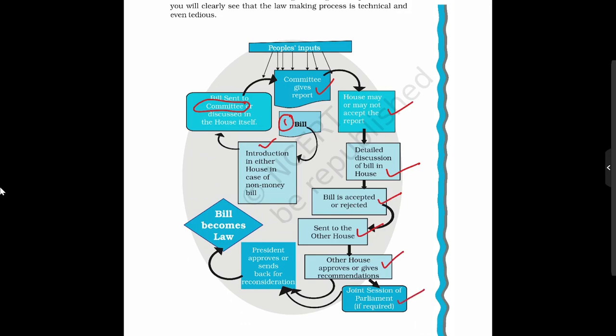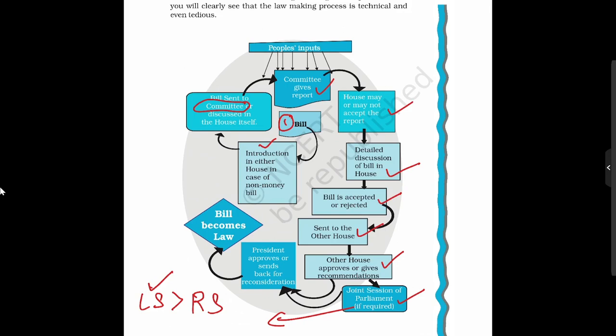Now if there is a joint session, Lok Sabha will have more MPs than Rajya Sabha. So this joint session is more favorable to Lok Sabha, because in Lok Sabha there are around 552 MPs, while in Rajya Sabha there are just 250 MPs. So in case of a joint session, there will be 750 members. Out of 750, 500 are from Lok Sabha. So the joint sitting or joint session of the Parliament is always in favor of Lok Sabha.